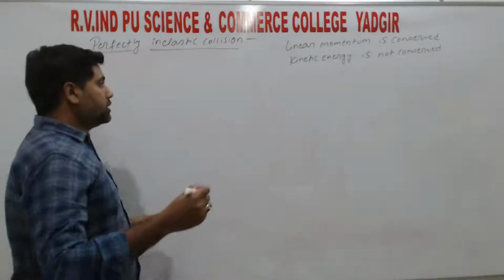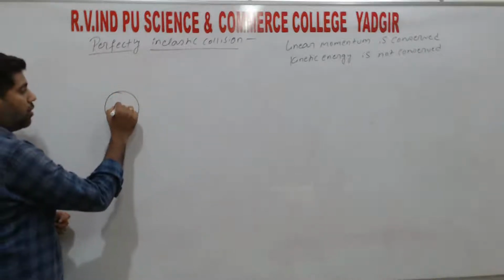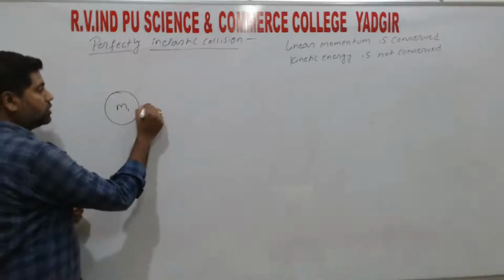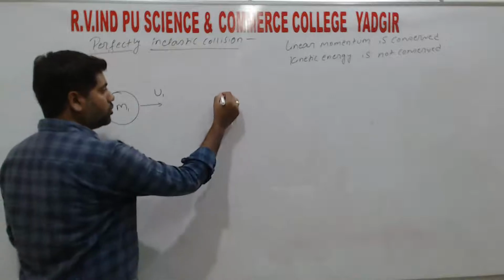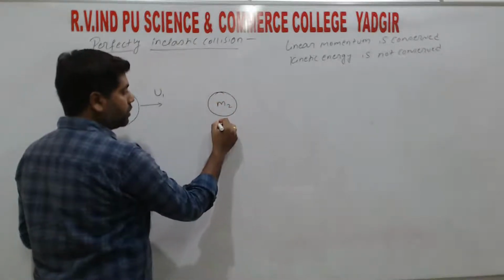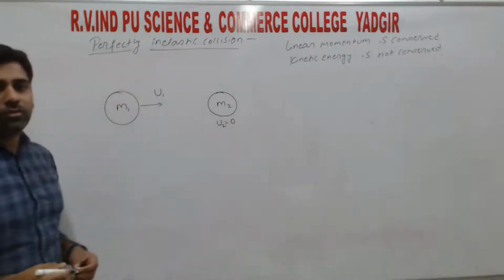So again, consider an object or a particle of mass m1 which is moving with a velocity u1. Consider another object having mass m2, which is at rest, so u2 is equal to 0.